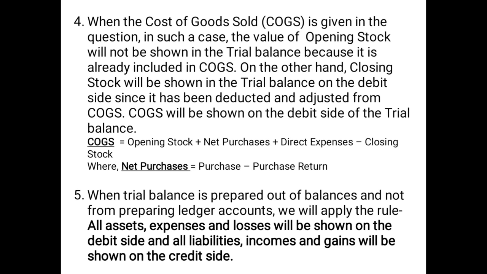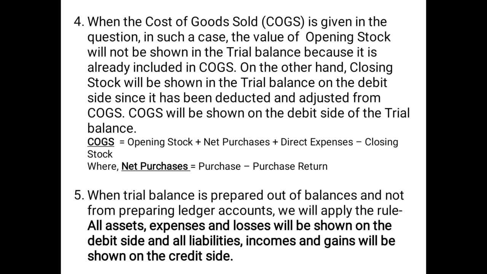Then fourth point, when the cost of goods sold, that is COGS, is given in the question, in such a case the value of opening stock will not be shown in the trial balance because it is already included in COGS. So if cost of goods sold, opening stock and closing stock, all these three are given in the question, then you will show closing stock and cost of goods sold inside the trial balance on the debit side, but you will not show opening stock in the trial balance, because opening stock is already included in cost of goods sold.